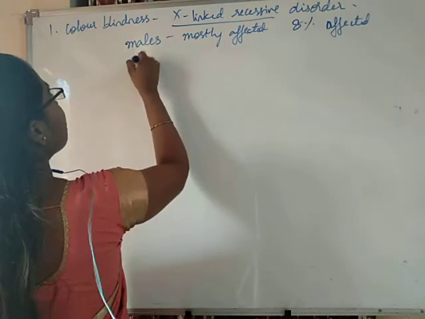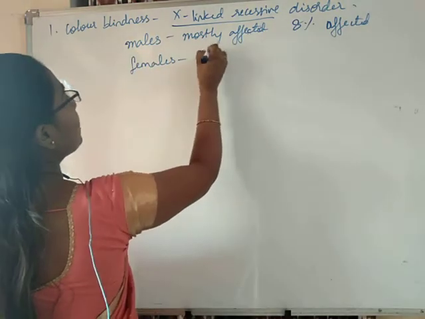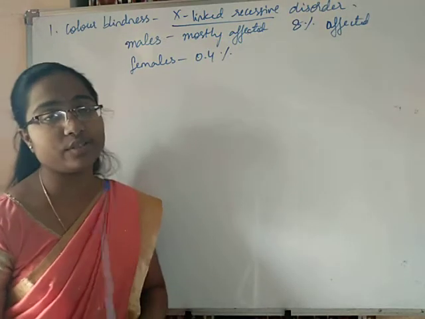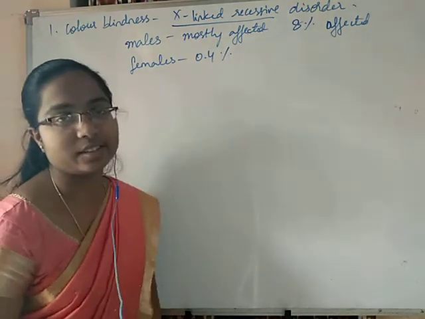Females are much less affected. Only 0.4% of the females are affected because this is an X-linked recessive disorder.